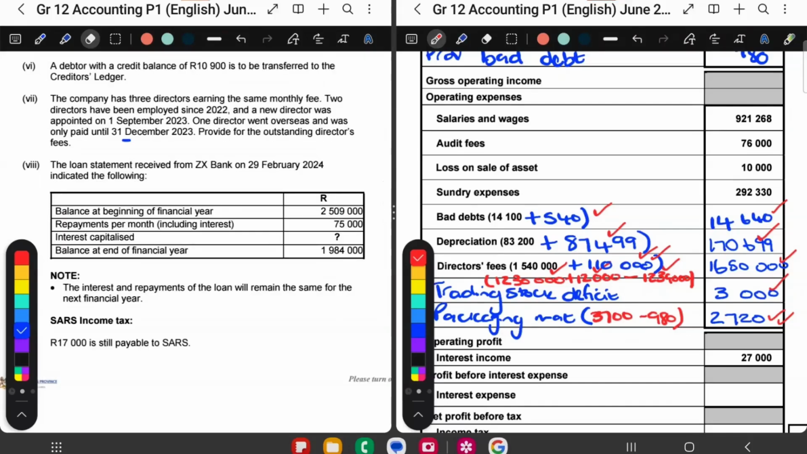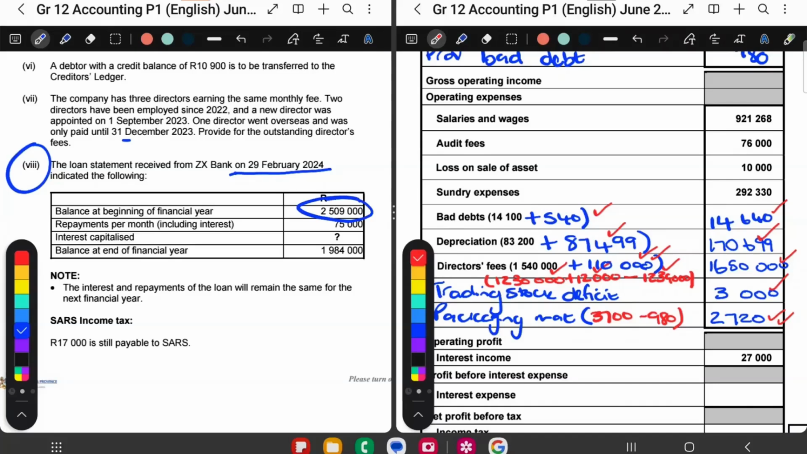Okay, grade 12, we're almost done with our adjustments. Let's look at the next adjustment. The loan statement was received from ZX Bank on the 29th of February. So that's the end of the financial year. And then they give us the loan table. We have a loan statement.